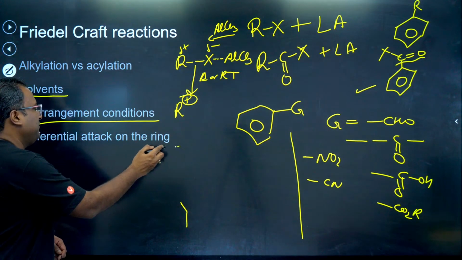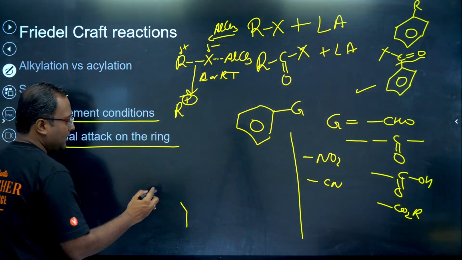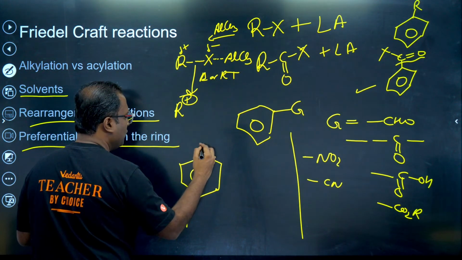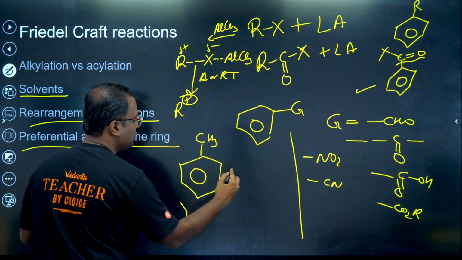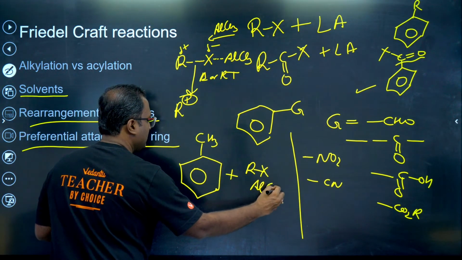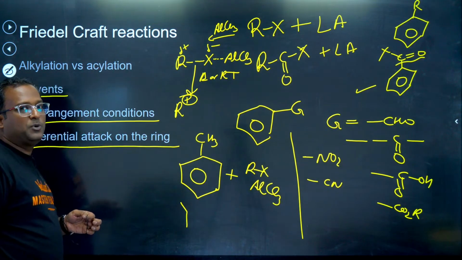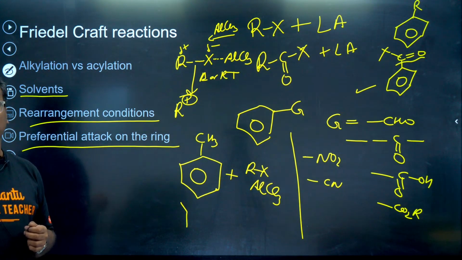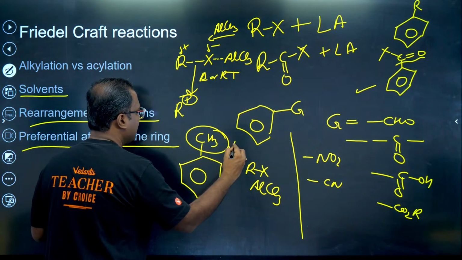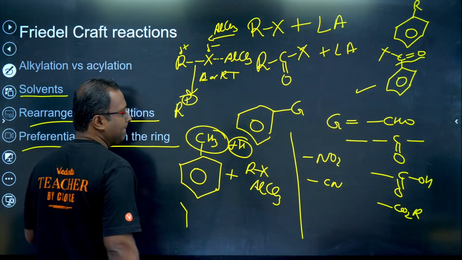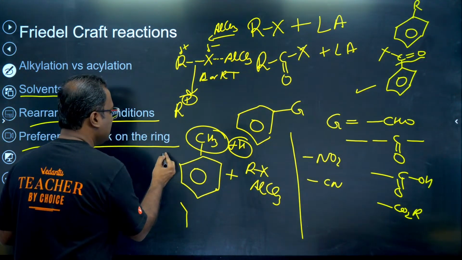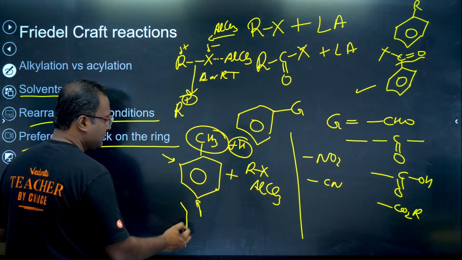Last case, preferential attack on the ring. What does this mean? Suppose you have this compound on which you are using Friedel-Crafts. Then the question is, on which position will the alkyl group go and attach itself? So as you know, this is your plus H group. It donates electrons. On which positions? Ortho and para position.